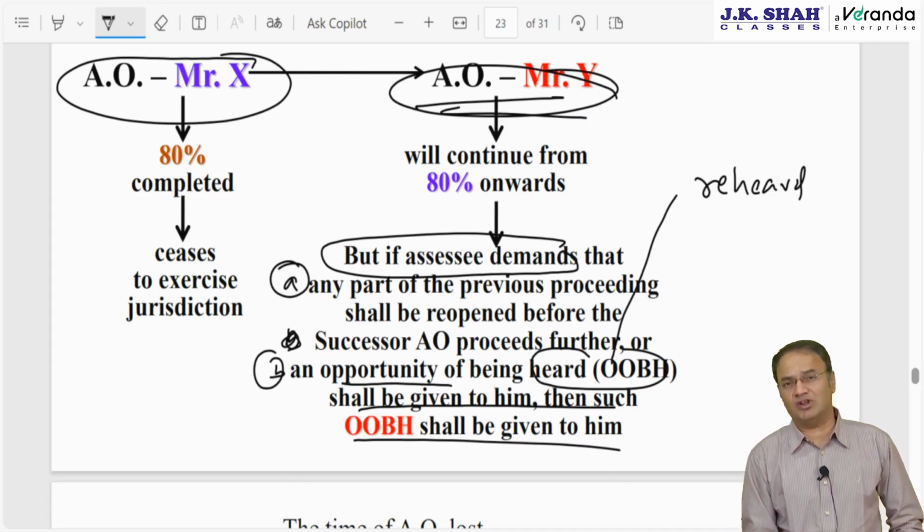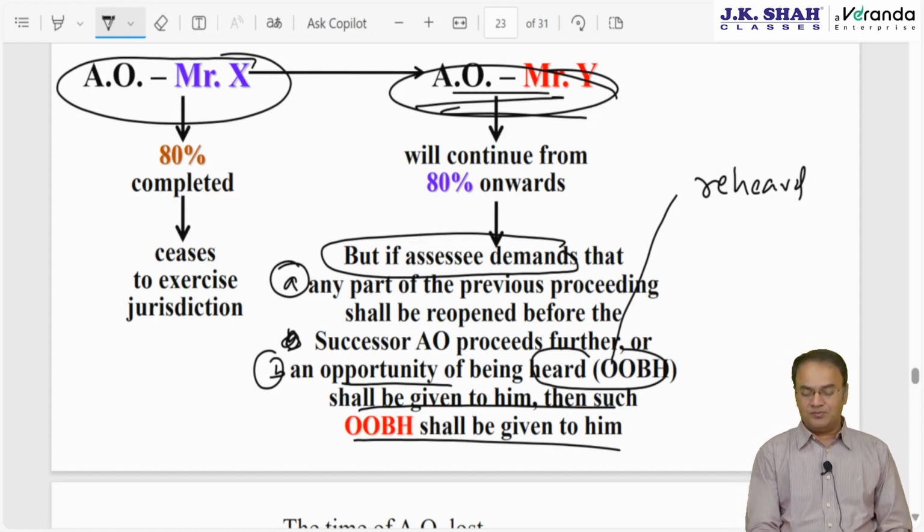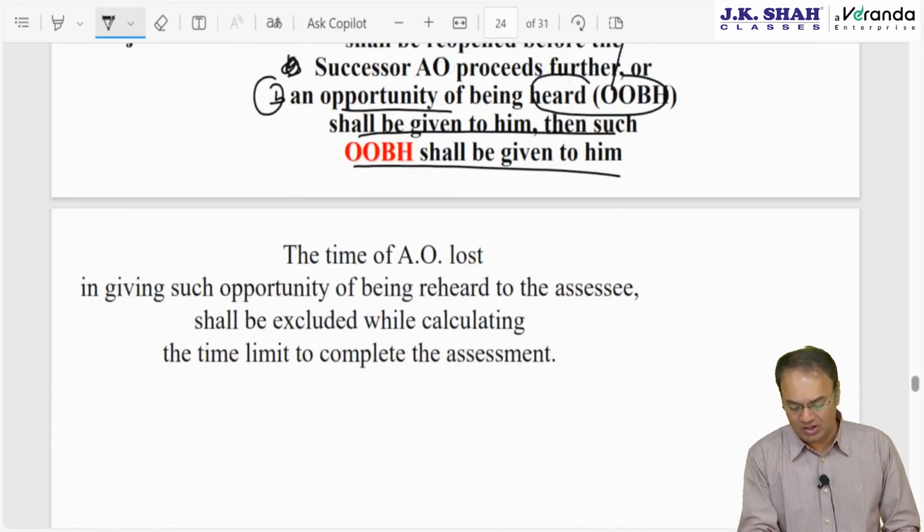The assessee says, sir, without verbal discussion you will not understand, so please allow me to come and meet you once, to understand my matter. Then that opportunity will have to be given. If the assessee demands, then the opportunity has to be given. If the assessee does not demand, but the AO wants to give, then the AO can issue a notice and call the assessee: come and meet me, I am not understanding a certain part. Though you explained to the earlier AO, come and explain it to me.